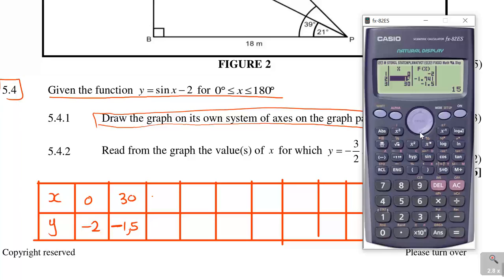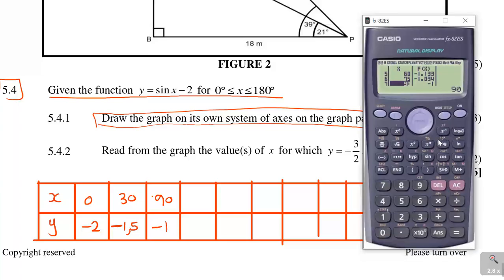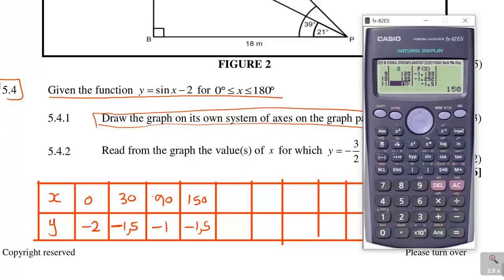So you continue again. 45 has long decimals, 60 long decimals, 75 long decimals. 90 is minus 1. And you continue: 105, 120, 135, 150 is minus 1,5. So you've got 150 as minus 1,5, and then you continue, and 180, the last one, is minus 2.